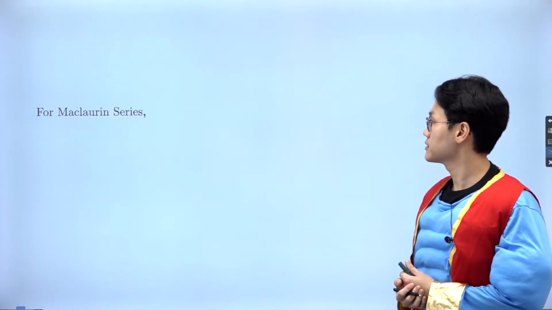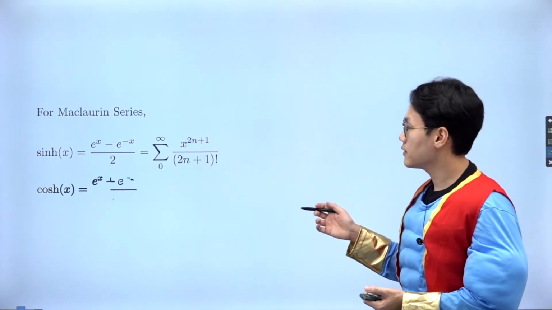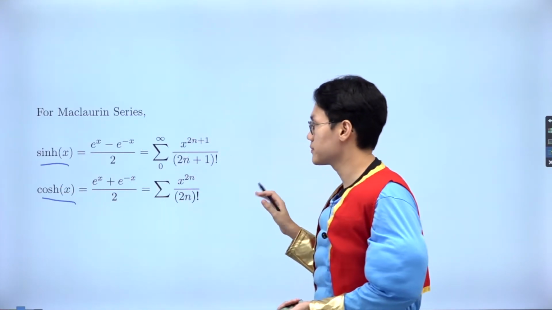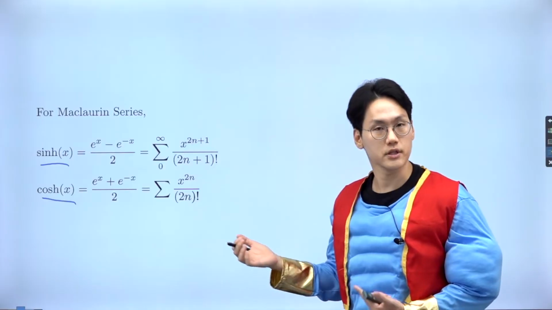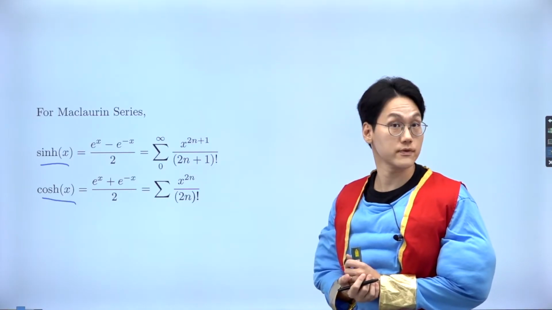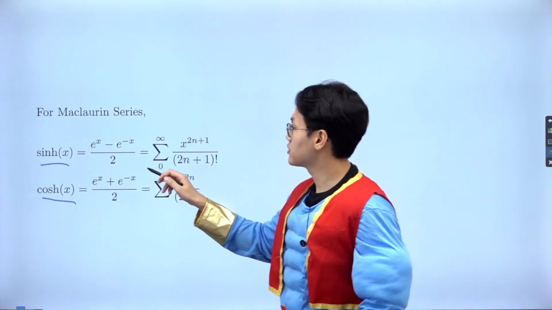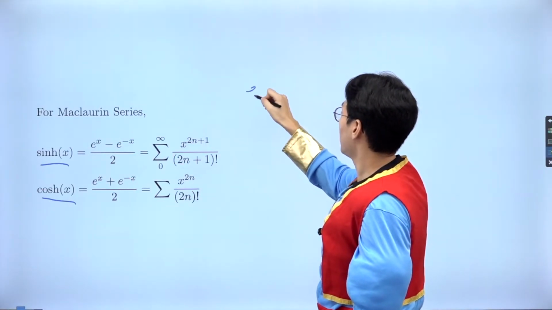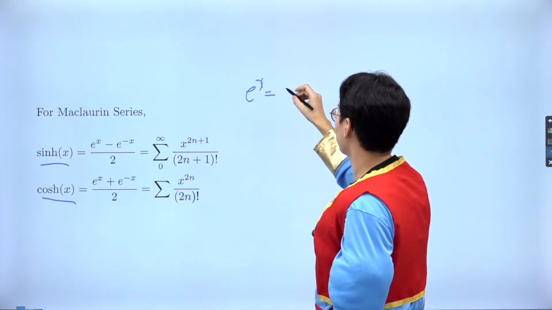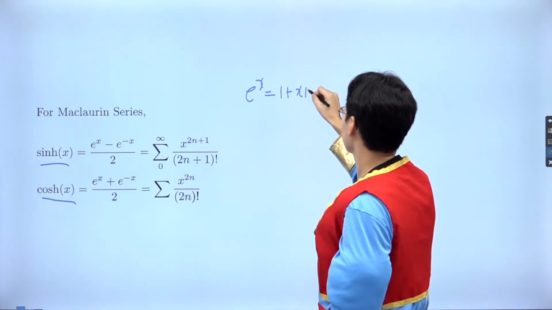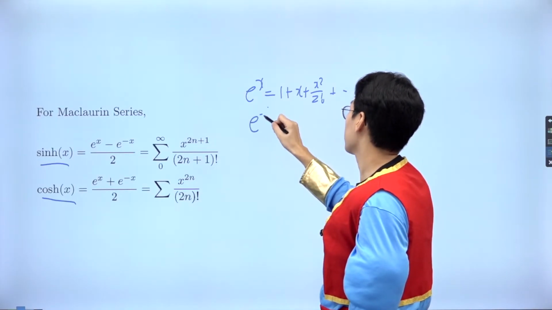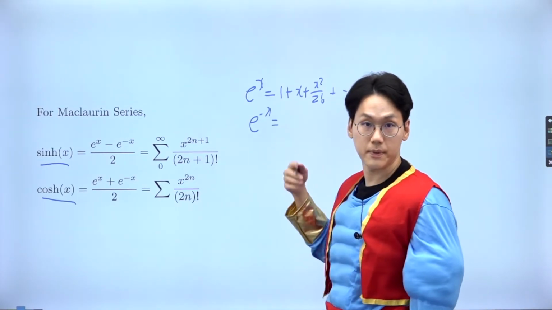Let's have a look at how we can associate that with the Maclaurin series. All right, so deriving the hyperbolic sine or cosine Maclaurin series is rather trivial because it's made out of the exponential function, and the Maclaurin series of the exponential function is very straightforward. As you can see, for the sum of exponentials as a Maclaurin series, we know the formula: it's going to be 1 plus x plus x squared over 2 factorial. And I've got e to the power of negative x, which will alternate depending on the odd terms.